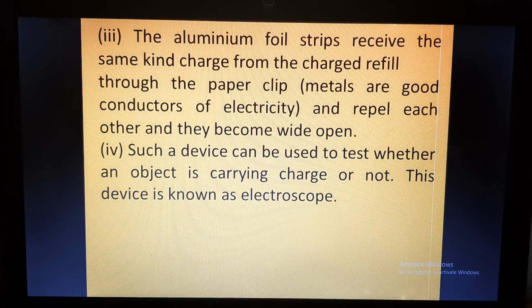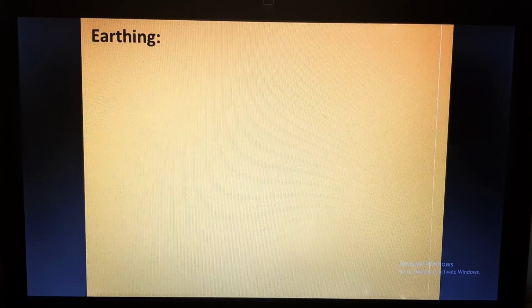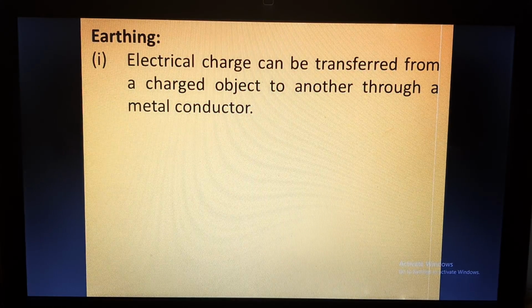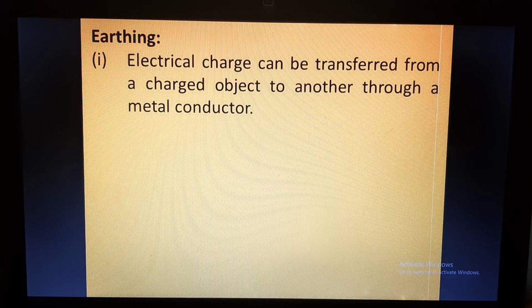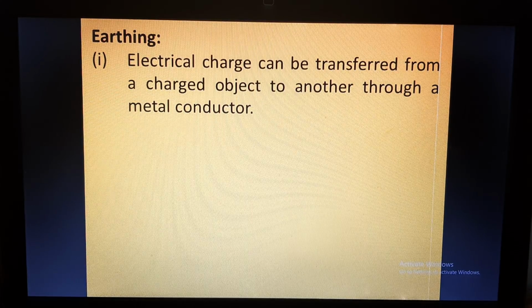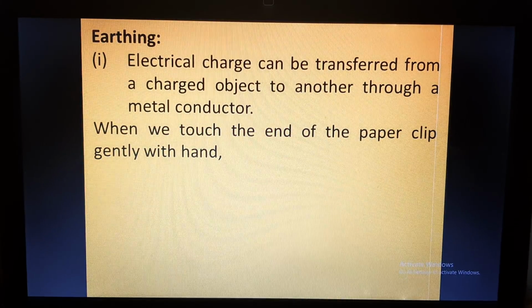Such a device, which can be used to test whether an object is carrying charge or not, is known as an electroscope. So you know what an electroscope is now, right? Now we'll discuss earthing. Electrical charge can be transferred from a charged object to another through a metal conductor. This we know. In the previous example of the electroscope, what did we observe? That the electric charge of the refill was conducted through the metal pin or metal paper clip. So electric charge can be transferred from a charged object to another object with the use of metal conductors.